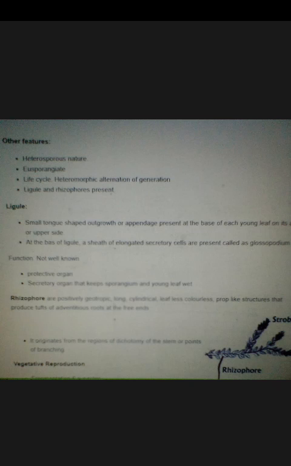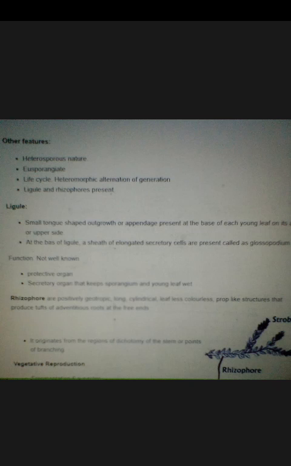That's why it is more important, because in competitive exams they used to ask which pteridophyte has glossopodium, which pteridophyte has ligules, ligules found in which pteridophyte. Then you have to reply accordingly.